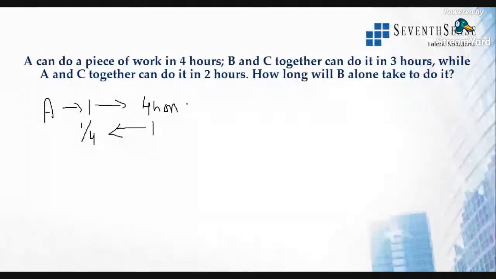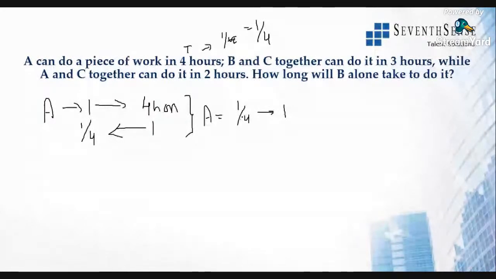Whenever you see this, directly assume A will do 1/4 of the work in 1 hour. 4 hours is the time taken, so work done every hour will be 1 by T. Work is inversely proportional to time.